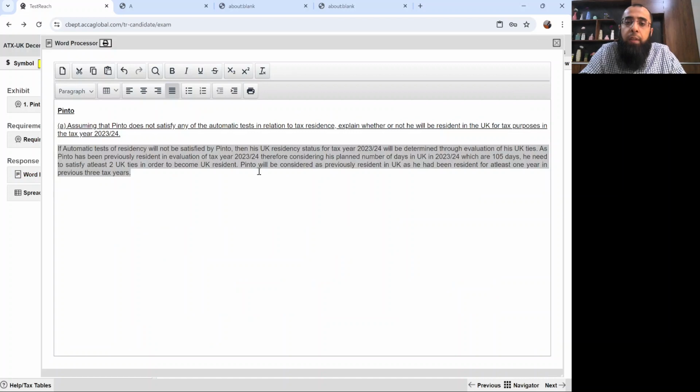So now, as Pinto had been previously resident in the evaluation of tax year 23-24, therefore considering his planned number of days in the UK in 23-24, which are 105 days. Now, how are these 105 days?